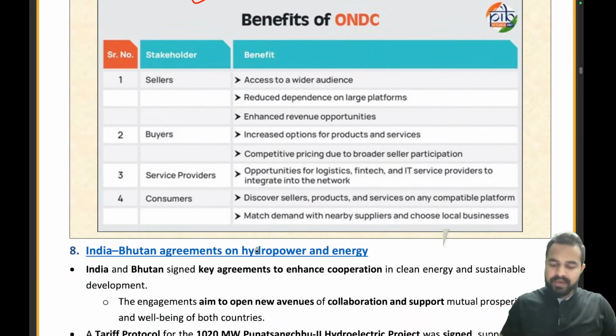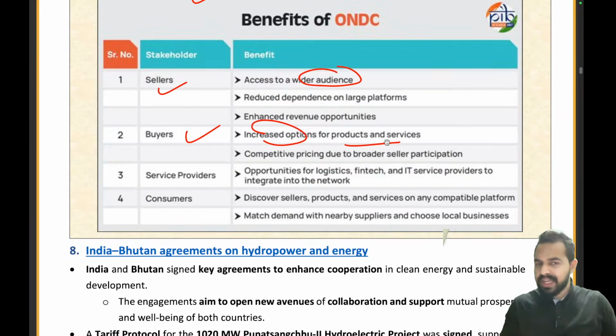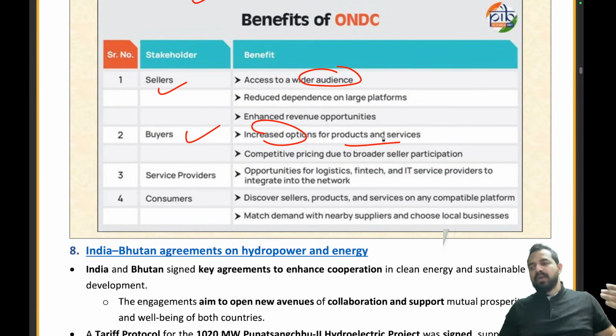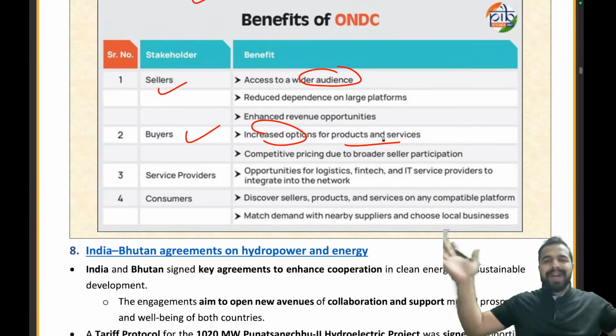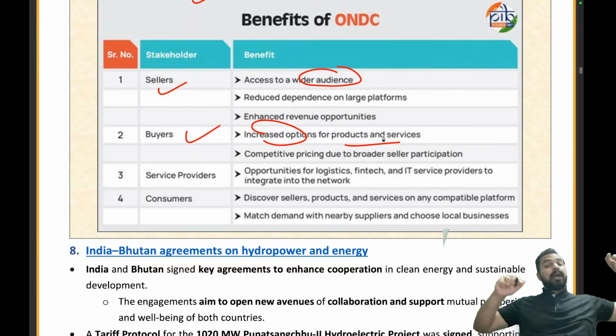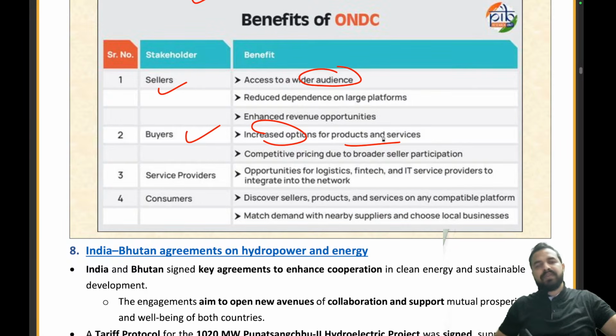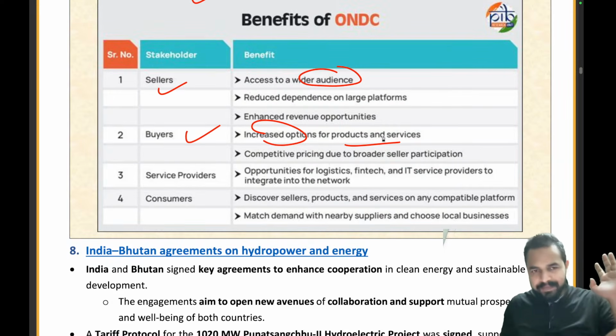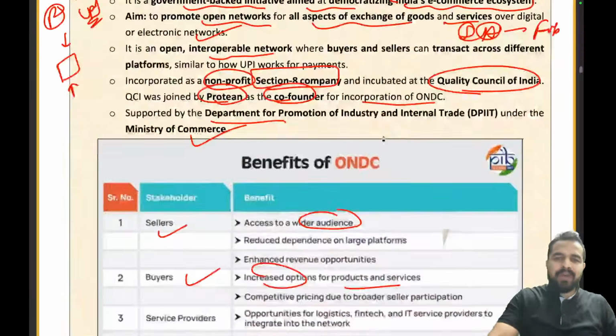So you can see the benefits are very simple. The seller has access to a wider audience. Buyers have increased options for products and services. Like right now, on Snapdeal, Amazon, Flipkart, you have to go to 3 different platforms, and then you see that, okay, on Amazon the price is low, so I can purchase from Amazon, right? But when you are on ONDC, you can see that on Amazon this is the price, Flipkart this is the price, Snapdeal this is the price, Myntra this is the price. Now you can see the best price. Okay, that's how it works. Clear to everyone?